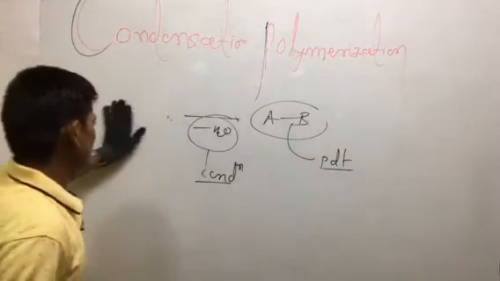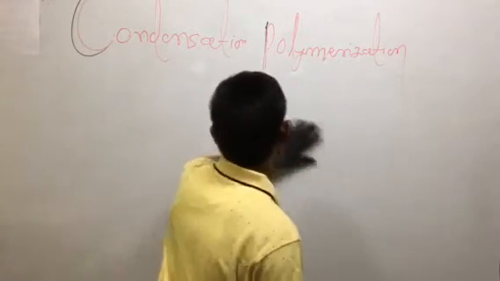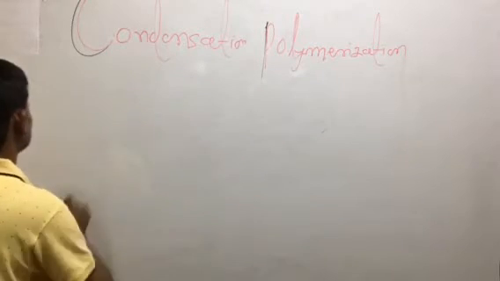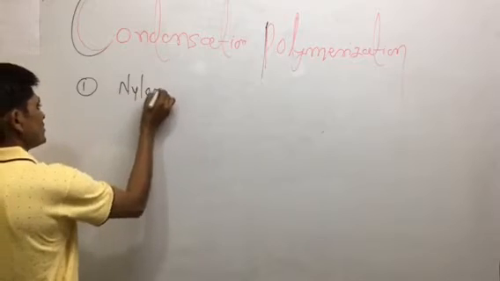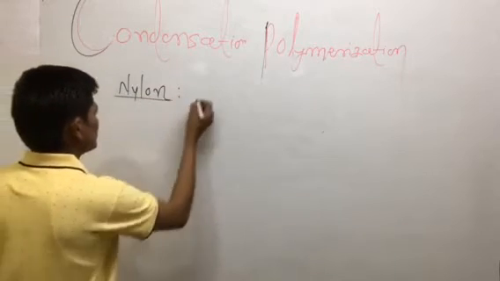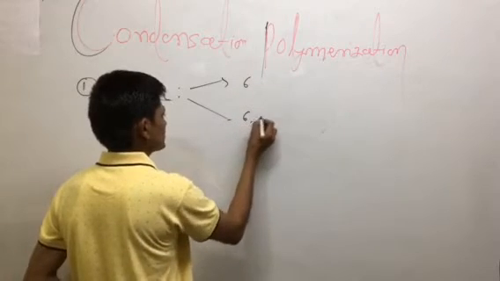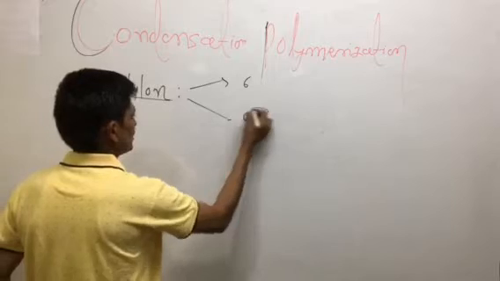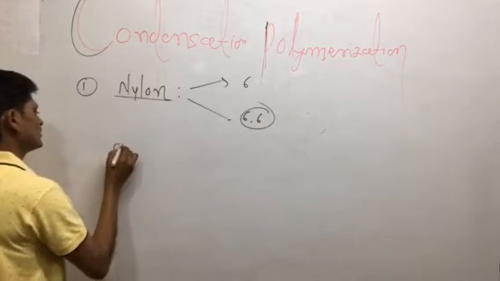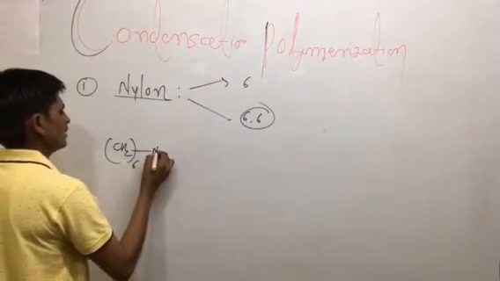What is an example of this condensation polymerization? One of the most important examples is nylon. Here we are discussing the formation of nylons. The nylons here are nylon 6 and nylon 6,6. For the formation of nylon 6,6, the example is hexamethylene diamine, with 6 CH2 groups.